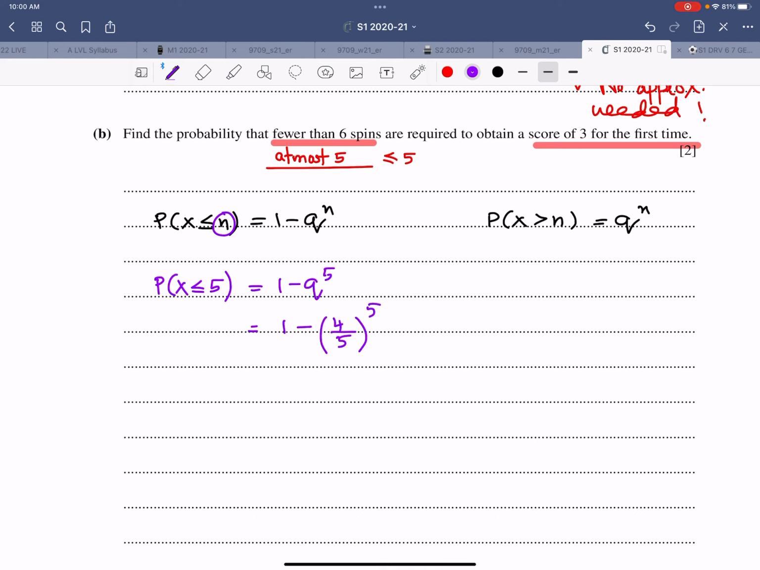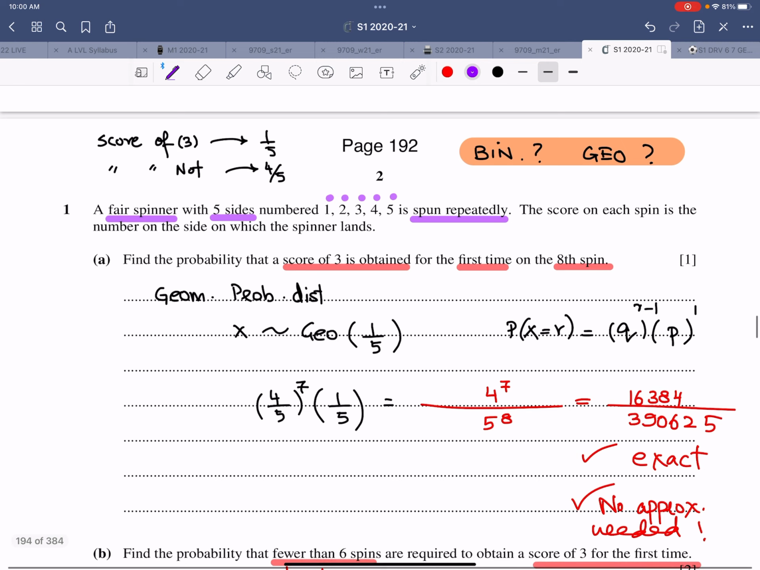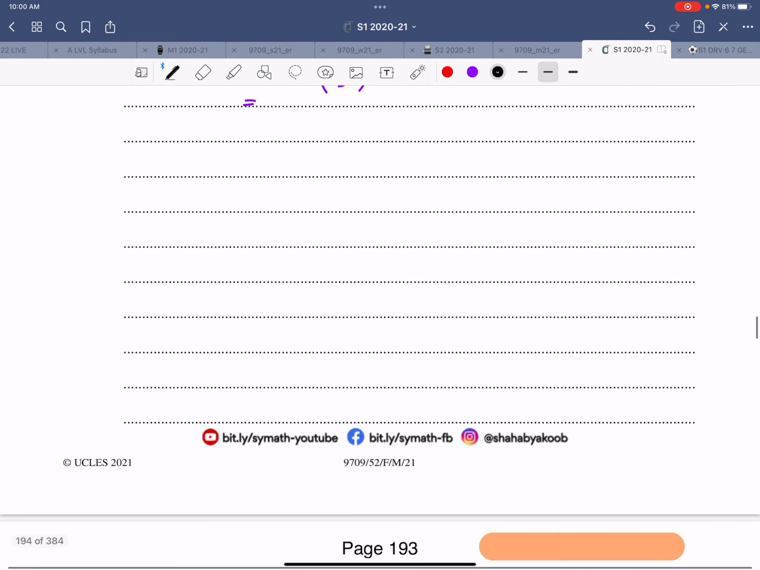And that is the answer for this part. Now it's clear, precise thinking that you need in this particular question. So what was the question all about? The question was all about geometric probability distribution. So that's the first thing. Let's move to the next question.